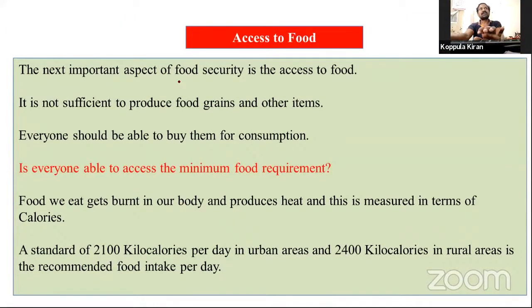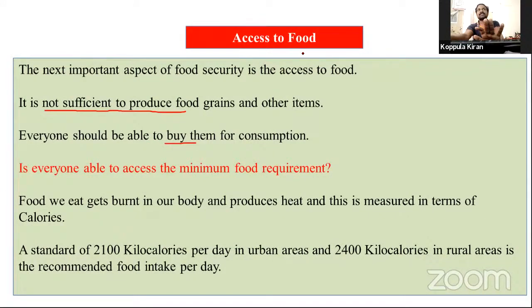The next important aspect of food security is access to food. It is not sufficient to produce food grains and other items. We are not producing sufficient food, and it is not enough to produce. Another thing, everyone should be able to buy them for consumption.